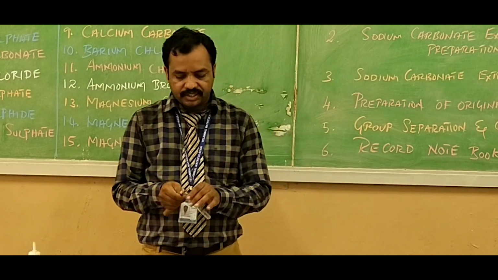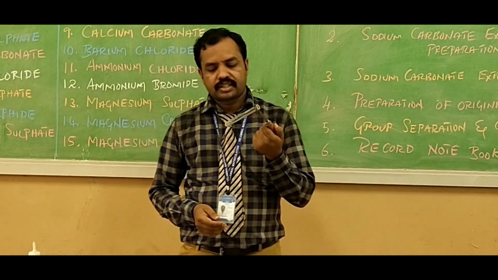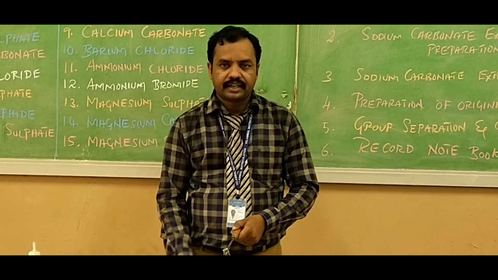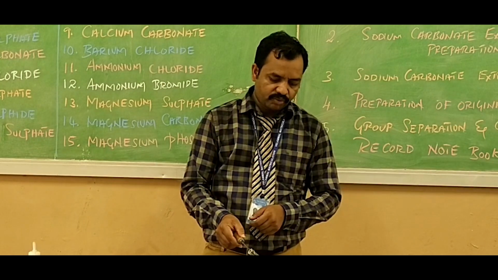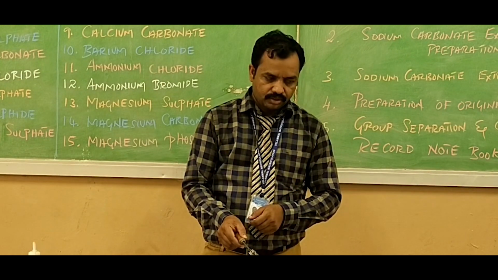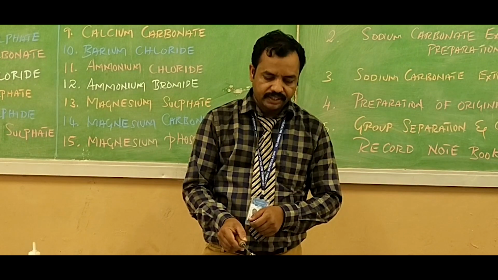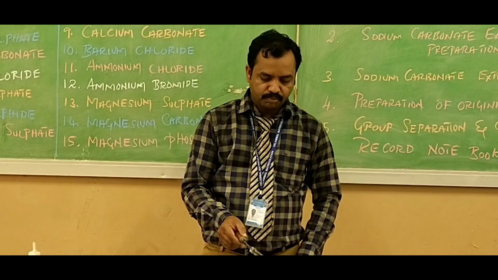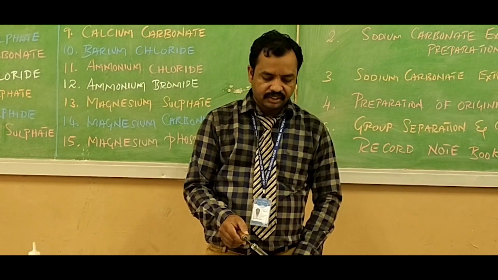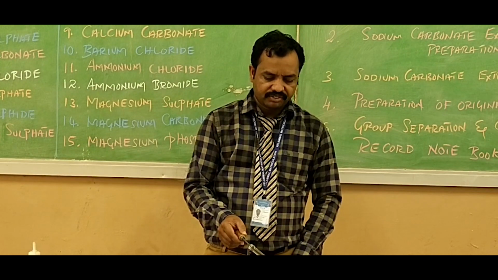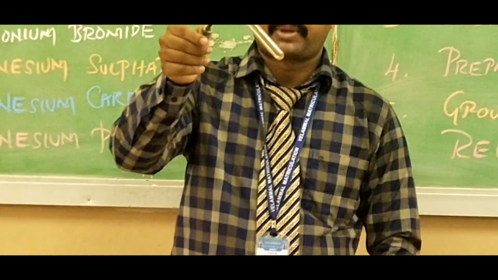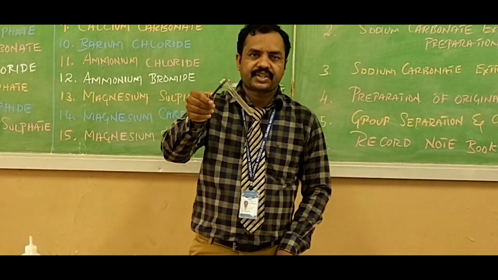For that, I have taken a dry test tube in which you add a small amount of this salt, lead nitrate, and gently heat. See the observation while heating. While heating, a reddish brown gas is liberated due to the liberation of NO2 gas. This is due to the presence of nitrate ion in lead nitrate salt. This test is known as the action of heat.